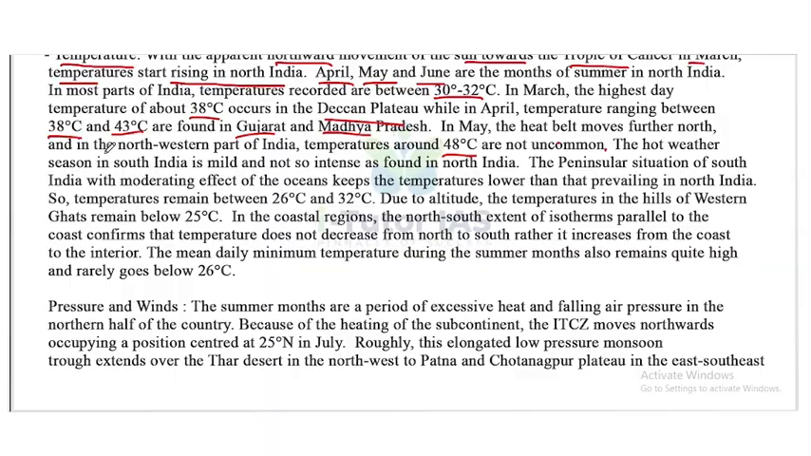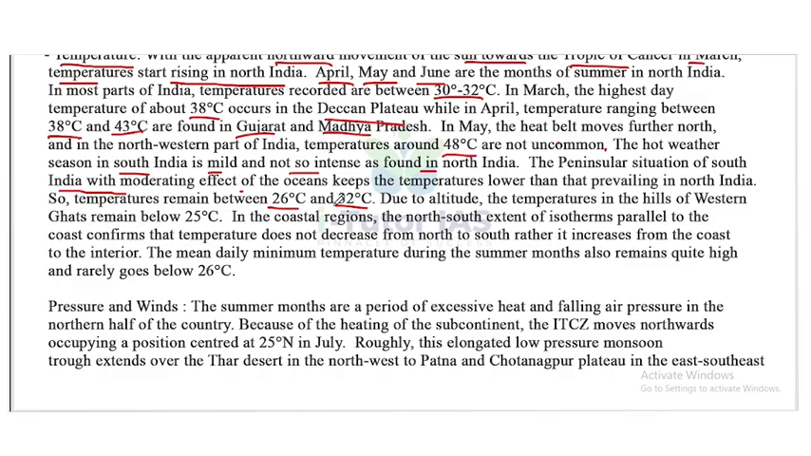The hot weather season in South India is mild and not as intense as found in North India. The peninsular situation of South India with the moderating effect of oceans keeps the temperature lower. So temperatures remain between 26 degrees Celsius and 32 degrees Celsius.